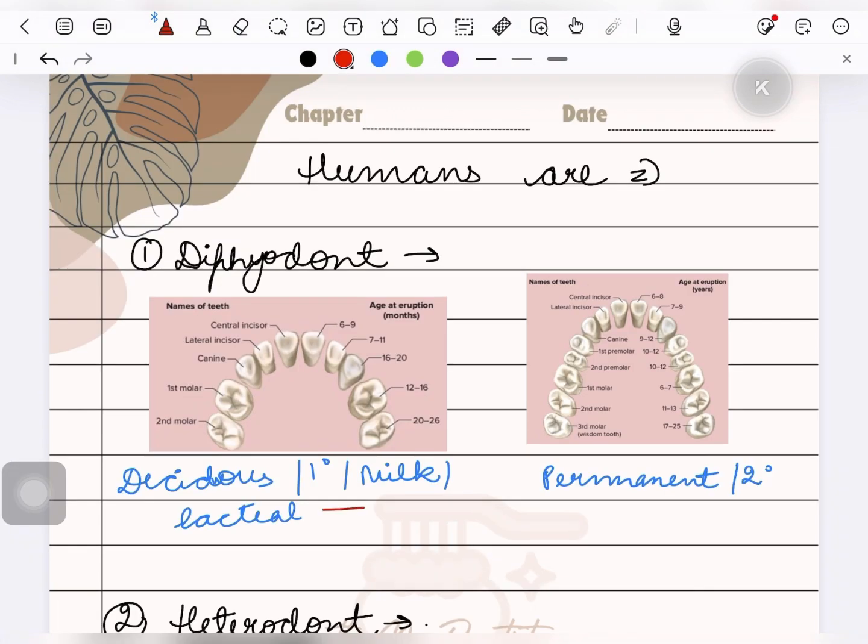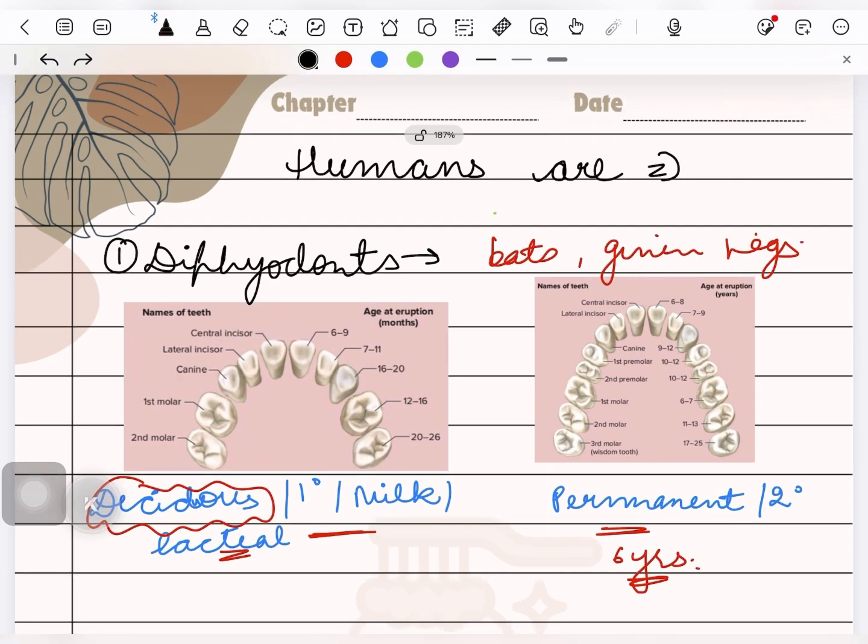These primary teeth erupt soon after birth, but the permanent ones erupt after the age of 6 years. That is the difference between both the dentitions: the deciduous dentition erupts soon after birth, but the permanent ones erupt after the age of 6 years. It is most commonly seen in humans and also seen in bats and guinea pigs.